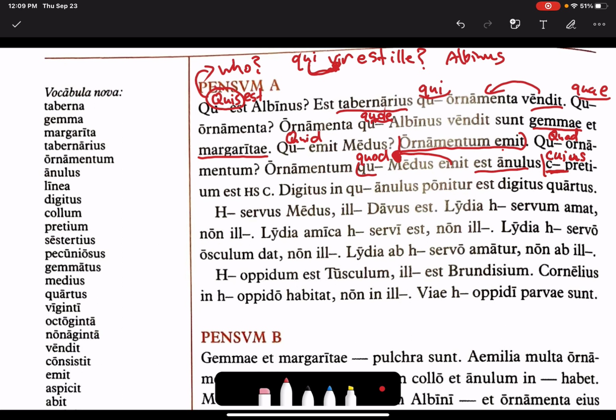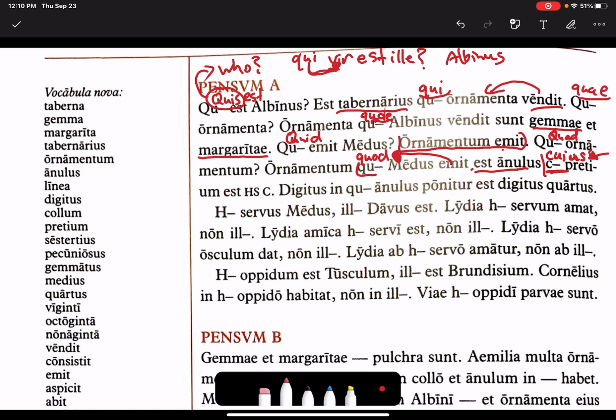So the ornament which medus buys is a ring, est annulus, of which the price is 100 sestertii. That's what cuius means, of which. Or we might translate in English, whose. The ring whose price is 100 sestertii. And this is the genitive singular, cuius.